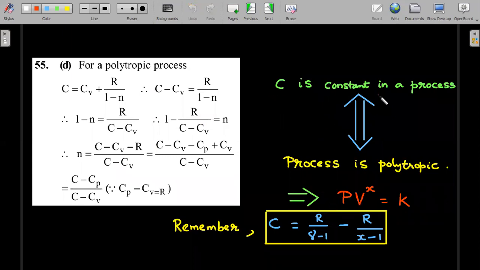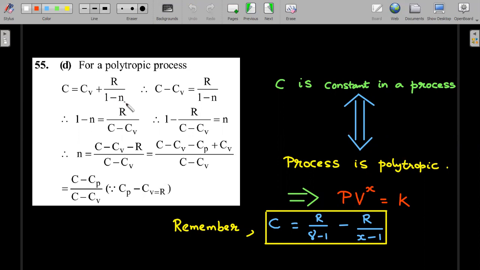The idea is very simple. On the right hand side, I've already told you that the condition for C being constant in a process is that the process should be polytropic. So these two are if and only if statements. You can start from this expression and derive that C is constant, and vice versa. I would like you to give it a try to prove this if and only if statement. For JEE purposes, you should remember this particular result because it gives you a lot of shorter ways of solving problems. So you could say that the value of C in any polytropic process, here he has written as Cv plus R by 1 minus x.